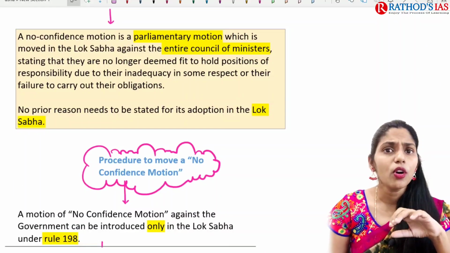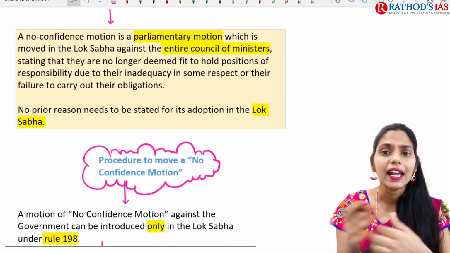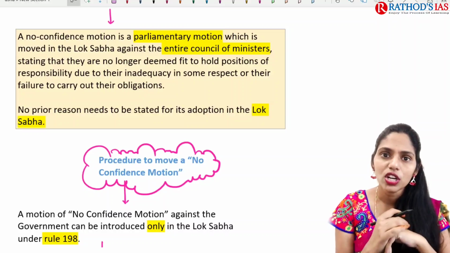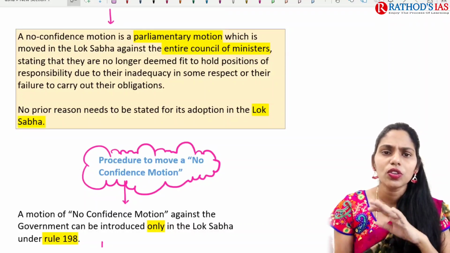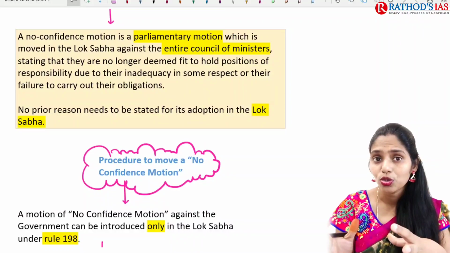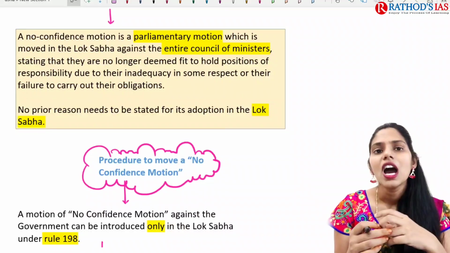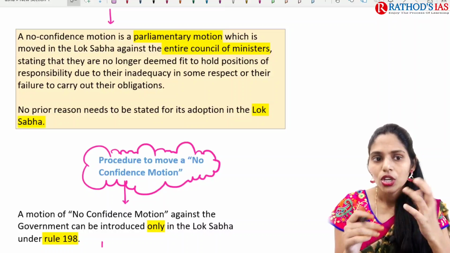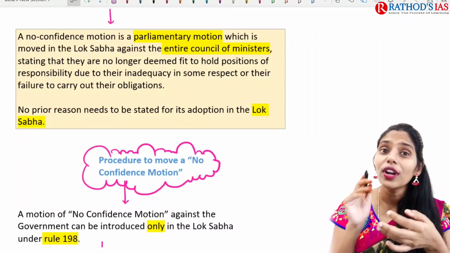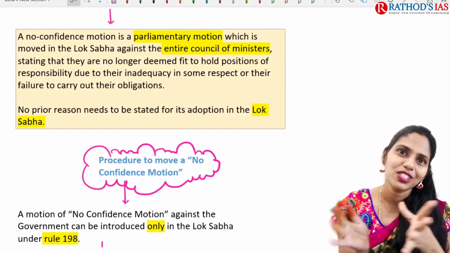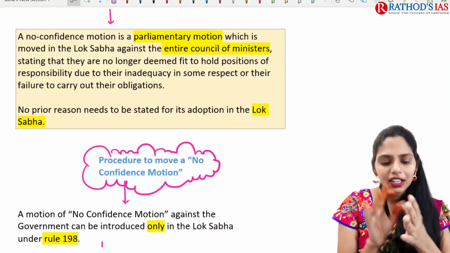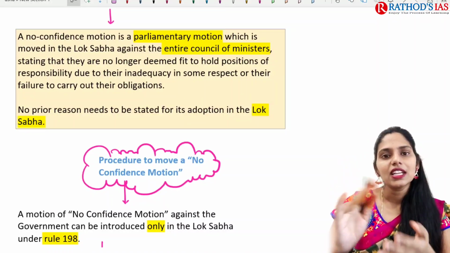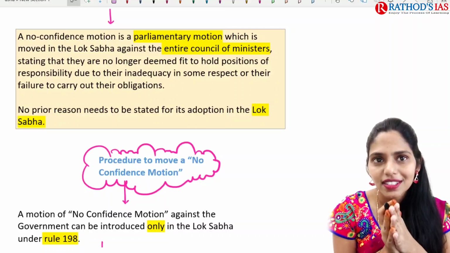If you are talking about the no confidence motion, it is one of the parliamentary motions. We have the adjournment motion too, so we have a number of motions. One such motion in our Parliament is the no confidence motion. The no confidence motion is moved only in Lok Sabha but not in Rajya Sabha. This is one important thing, and it will be passed against the entire Council of Ministers.